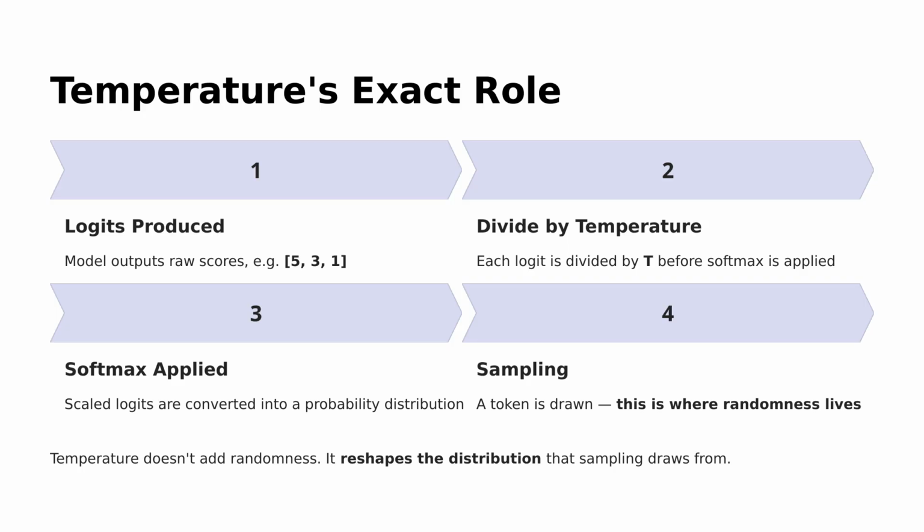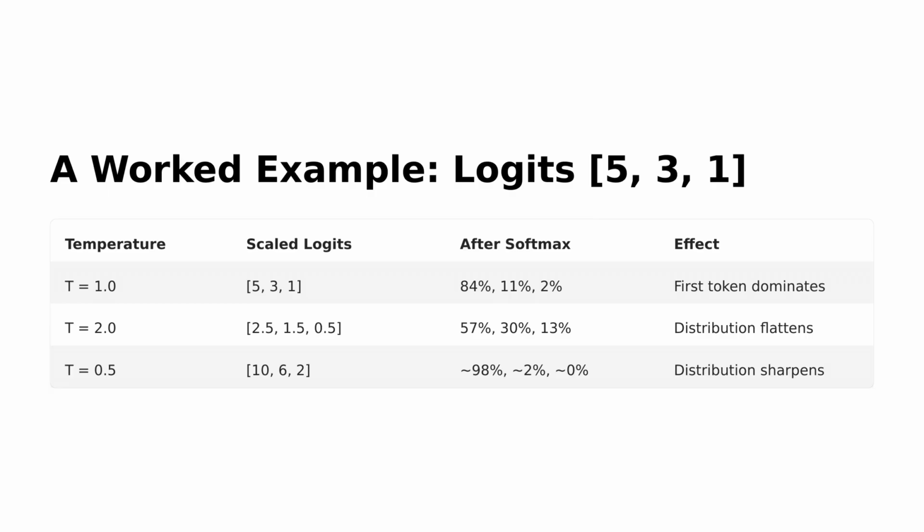Let's explore the role of temperature in model predictions. Initially, the model outputs raw scores called Logits, such as 5, 3, and 1. Each of these Logits is divided by a temperature value, 2, before applying the Softmax function. This step converts the scaled Logits into a probability distribution. During sampling, a token is drawn from this distribution. Remember, temperature doesn't add randomness, but reshapes the distribution from which we sample.